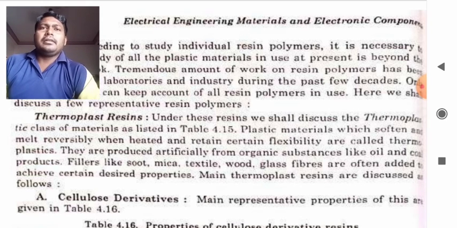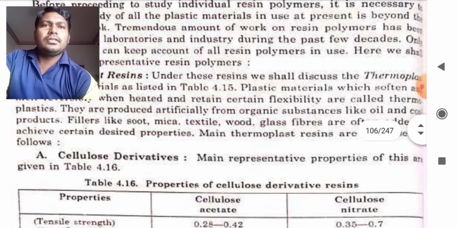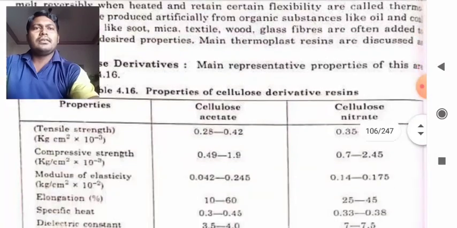They are produced artificially from organic substances like oil and coal products. Fillers like soot, mica, textile, wood, glass fibers are often added to achieve certain desired properties. The main thermoplastic resins we will discuss in our next class.